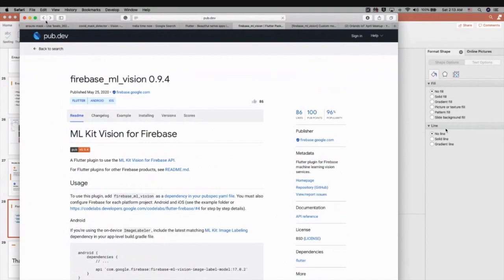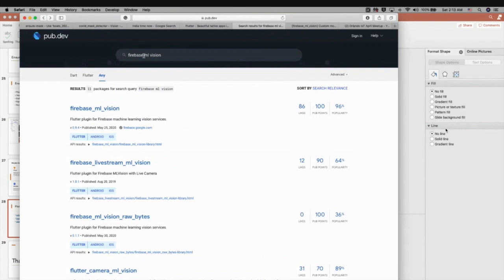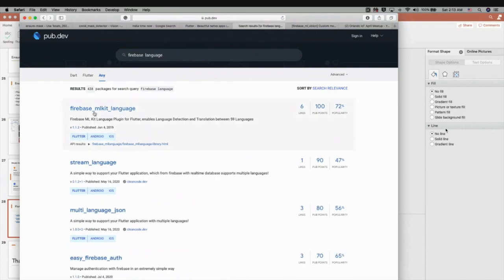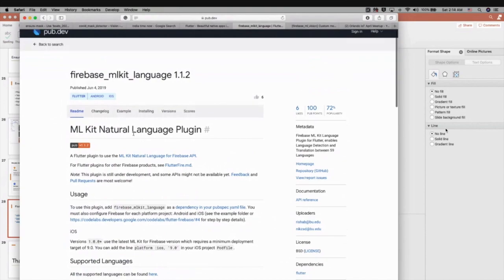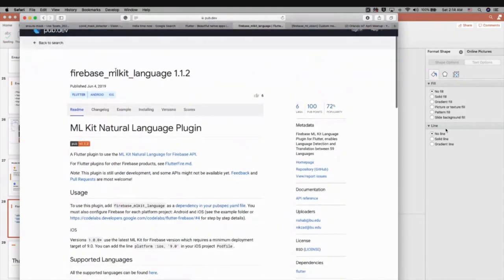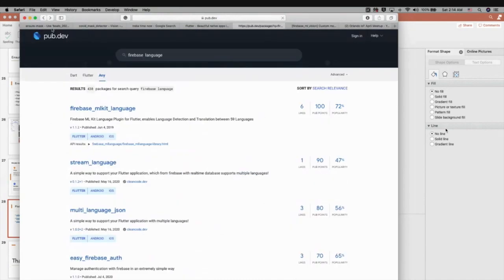And I also noticed they have other packages, for example Firebase ML Kit language. This is also provided by Firebase, but the name is different: Firebase ML Vision, Firebase ML Kit language. It can be confusing, but make sure you pick the right one. So you can use these ML Kit plugins from Firebase itself for your project.